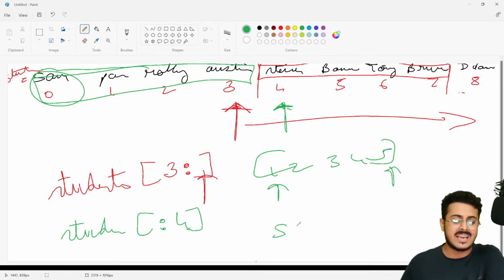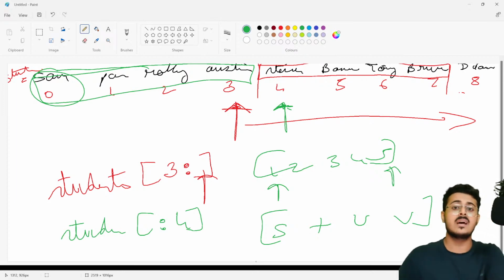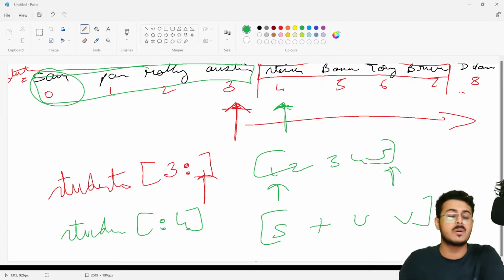But what if I have STUV as our list? I have a string as a list itself. What will be the maximum element? What will be the minimum element? And what will be the sorted version of this particular string?